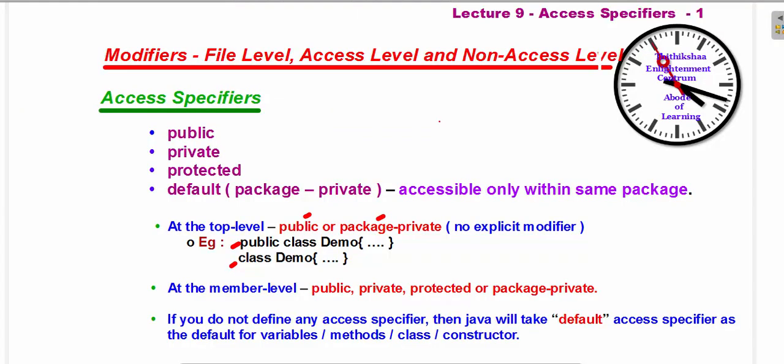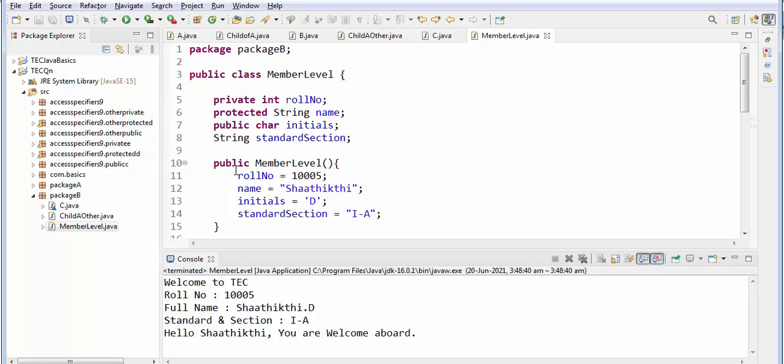That is, you can apply it for the variables, methods and the constructors. So this is a constructor. Even if you write private, it will work. I'll change one value.